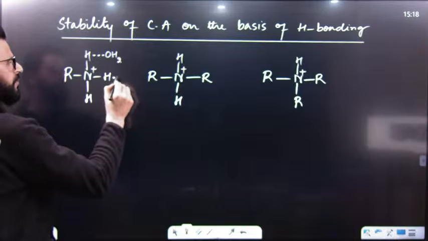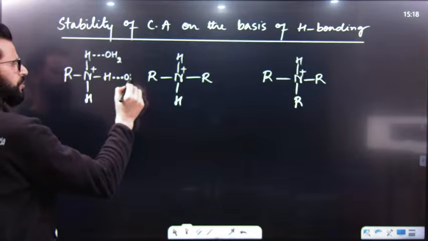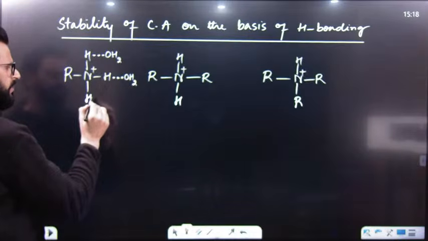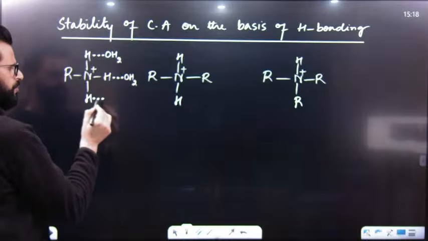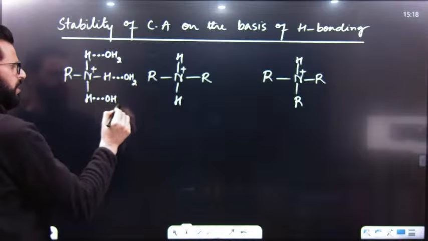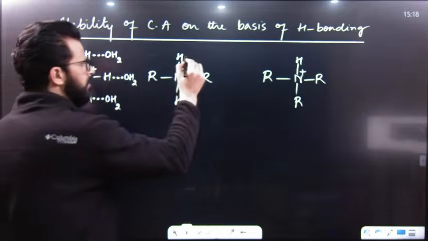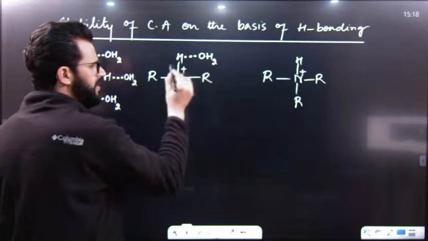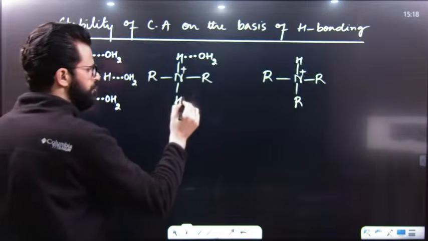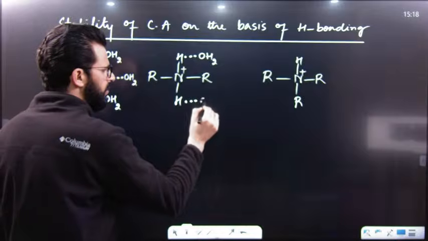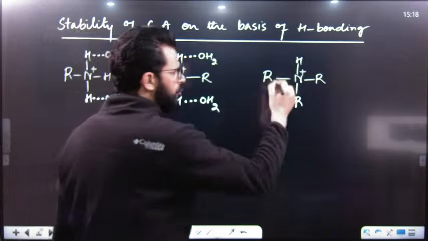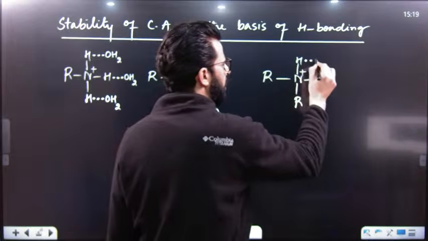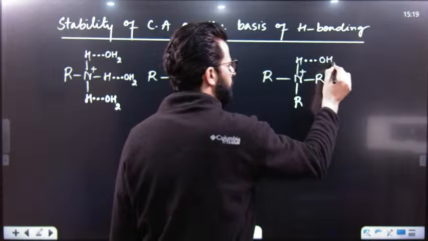Similarly, oxygen will form a hydrogen bond with this hydrogen. Here, three hydrogen bonds can be formed by a single molecule of this conjugate acid. Similarly, this conjugate acid can form one hydrogen bond with a water molecule.